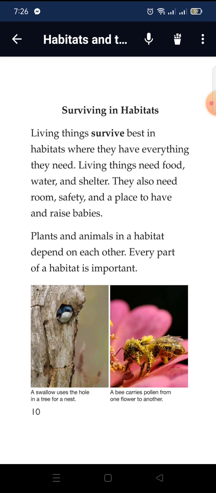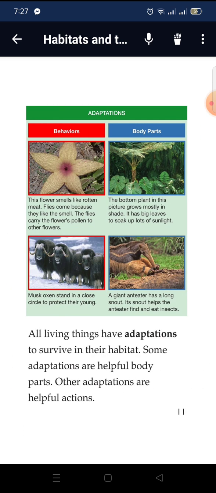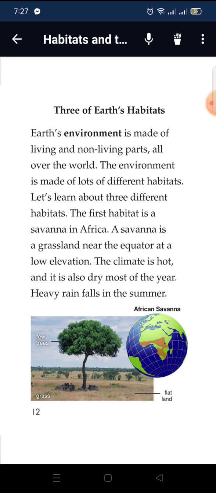Surviving in habitats. Living things survive best in habitats where there's everything they need. Living things need food, water, and shelter. They also need room, safety, and a place to raise babies. Plants and animals in a habitat depend on each other. Every part of a habitat is important. All living things have adaptations to survive in their habitats. Some adaptations are helpful body parts. Other adaptations are helpful actions.